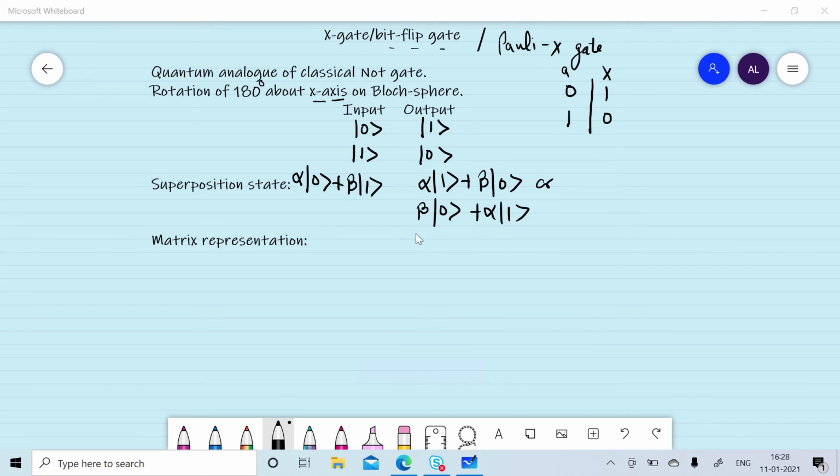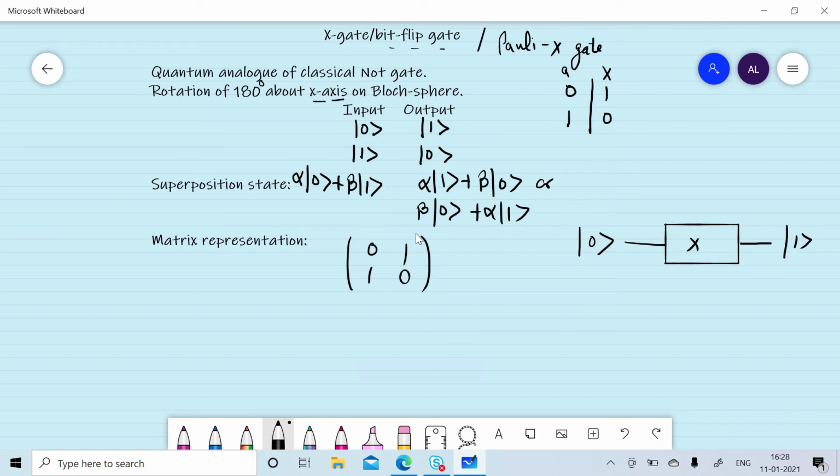It can be represented by 0 1 1 0 in matrix notation. If input to the X gate is 0 state, we will apply X gate and we will get a qubit in 1 state. Now we will consider the same with the help of matrices 0 1 1 0.